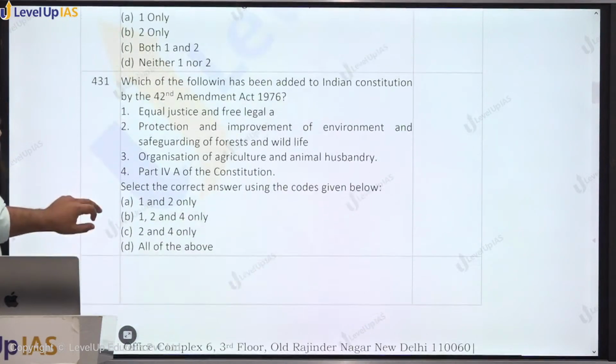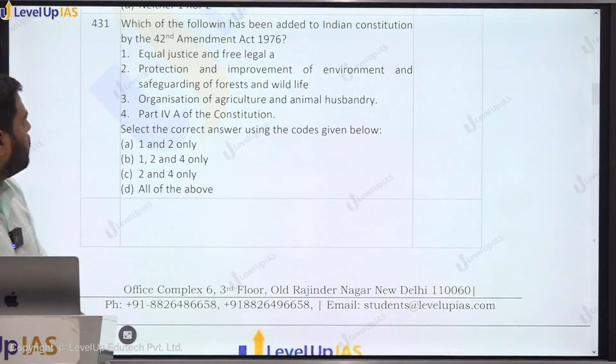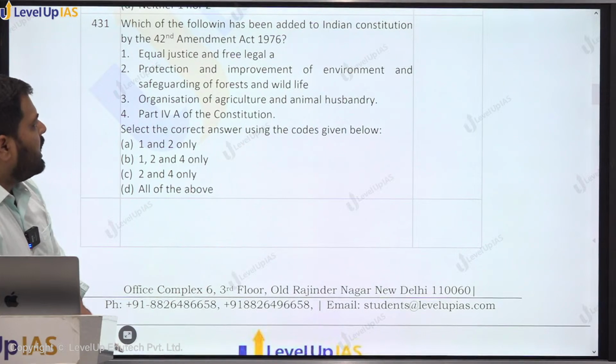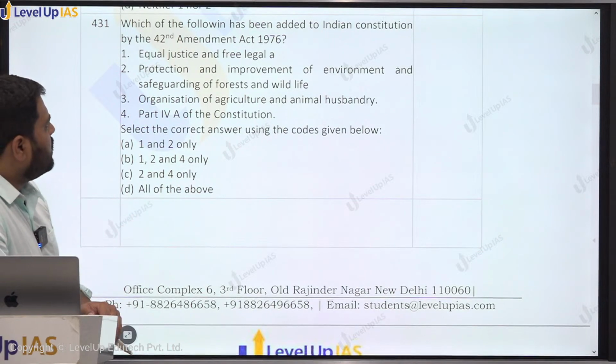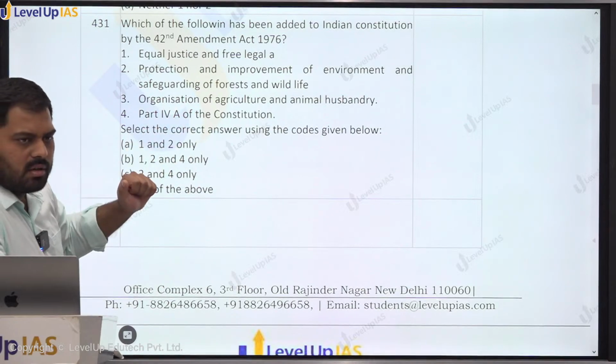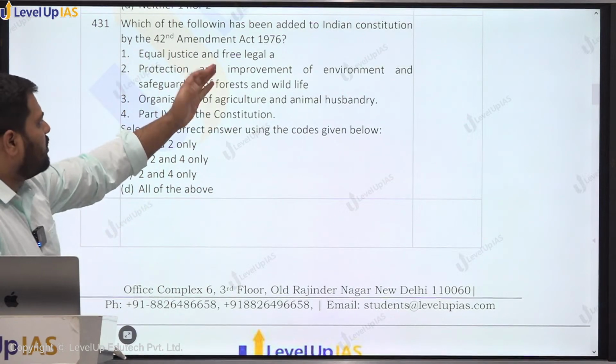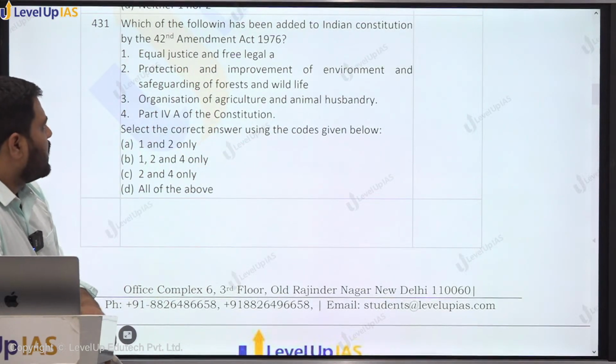Now these are the questions about DPSP, 431. Which of the following has been added to the Indian Constitution by the 42nd Amendment Act 1976? So इसी तरह के question UPSC ने I think 2017 या 18 में भी पूछे हैं, but the options are slightly different, right? But they had asked which of these were added by the 42nd Amendment Act.